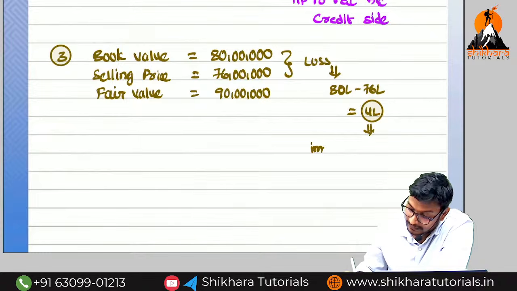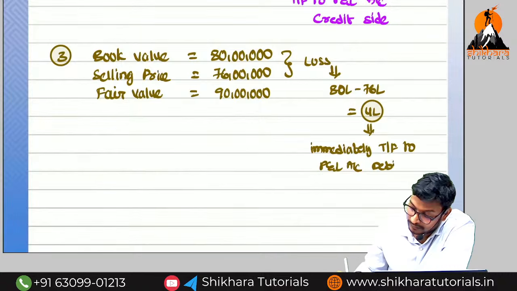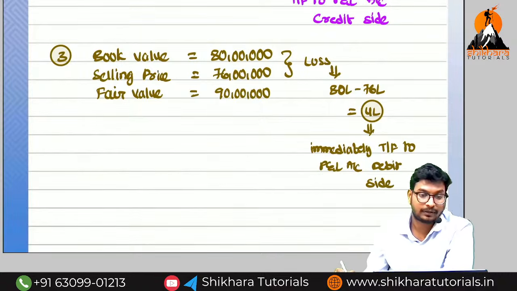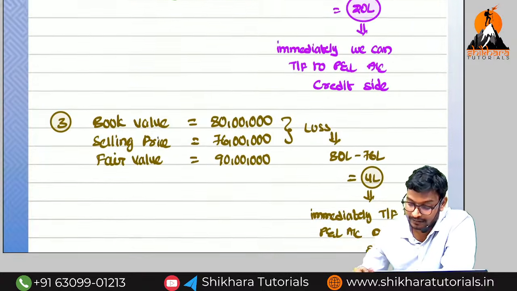So immediately transfer to profit and loss account, debit side, in the current year itself. Are you getting the point? I think, do you understand the three cases?